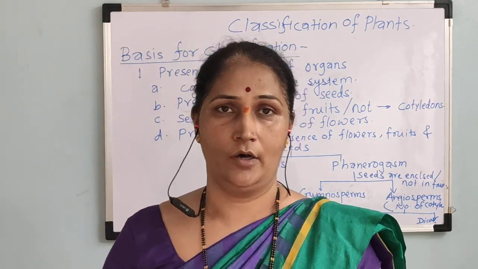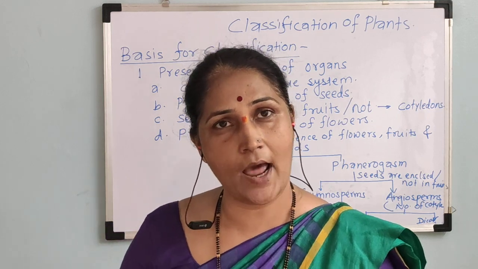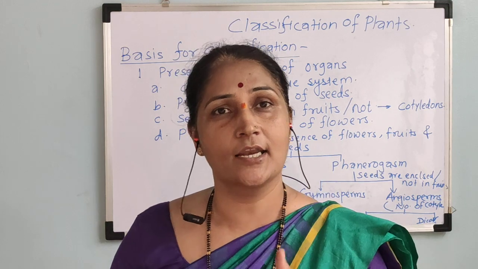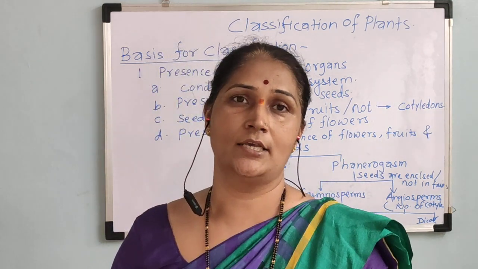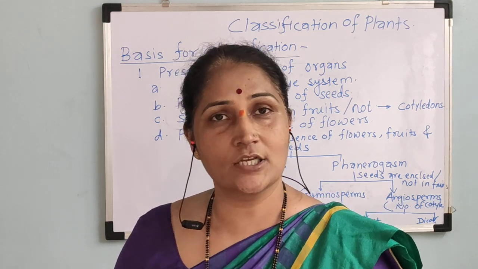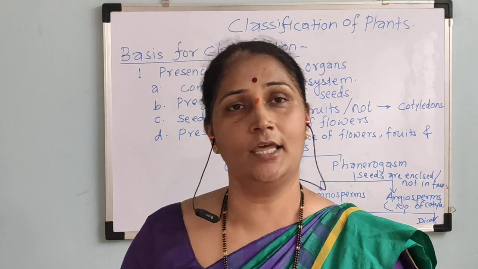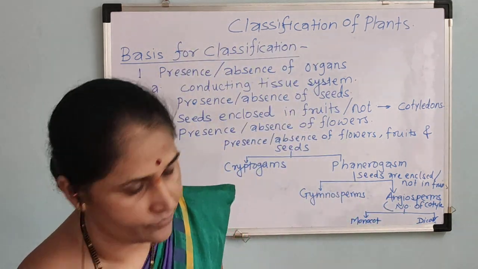So we are going to study in detail about the classification of plants, and in last standard you have studied the hierarchy of classification of living organisms. So for the classification of plants, first hierarchy, that is the kingdom. So the kingdom Plantae.